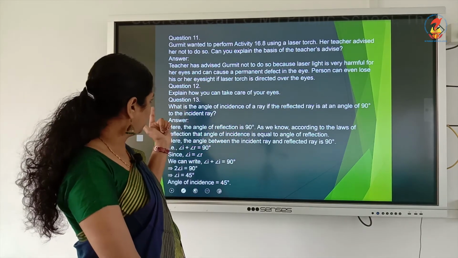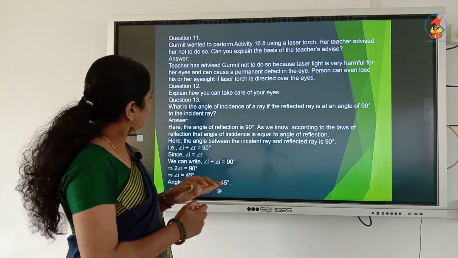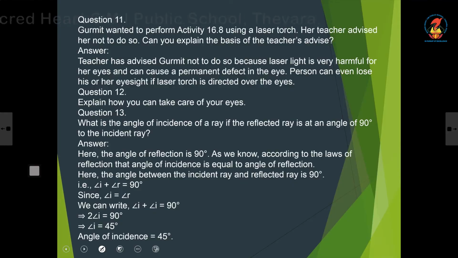Then, what is the angle of incidence for a ray of light if the reflected ray is at an angle of 90 degree to the incident ray? I will draw the diagram here like this.